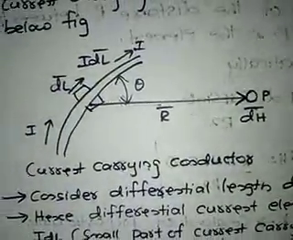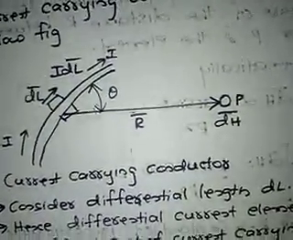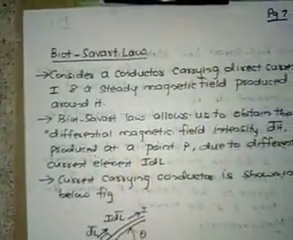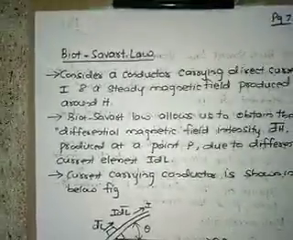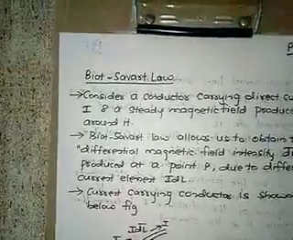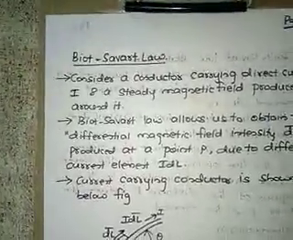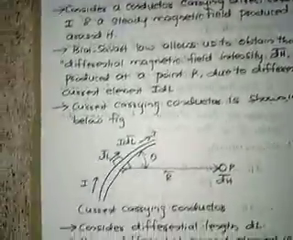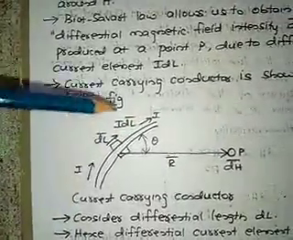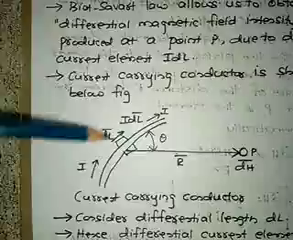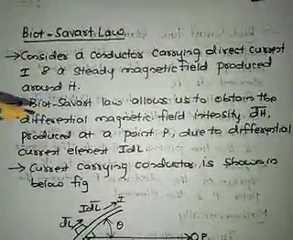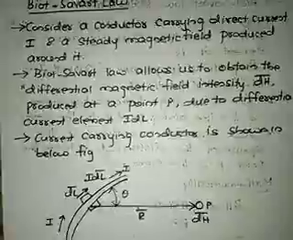Next we will study one of the important topics which is repeated many times in the examination. It's an examination question which has repeated many times. Biot-Savart law. Consider the conductor which is carrying direct current I and a steady magnetic field produced around it.